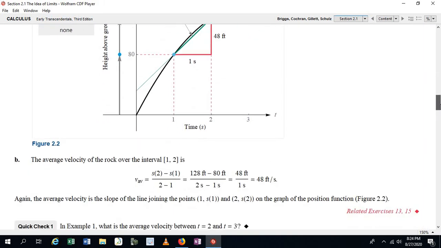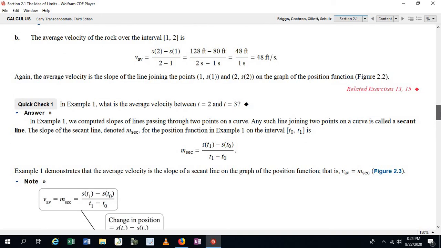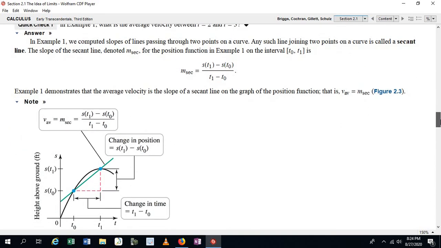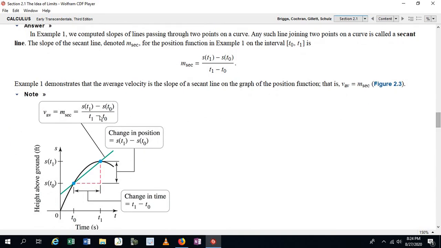Okay, so in terms of a formula, the slope of the secant line, which is the average velocity, those are the same, is s evaluated at t sub 1 minus s evaluated at t sub 0 divided by t sub 1 minus t sub 0.